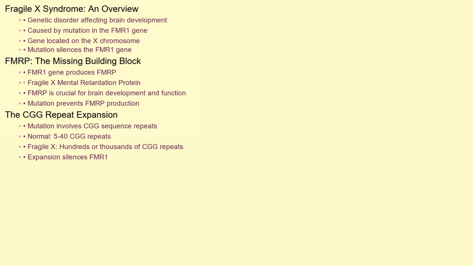Fragile X syndrome stems from a mutation in the FMR1 gene, located on the X chromosome. This gene is responsible for producing a protein called FMRP, or Fragile X mental retardation protein. Think of FMRP as a crucial building block for brain development and function.